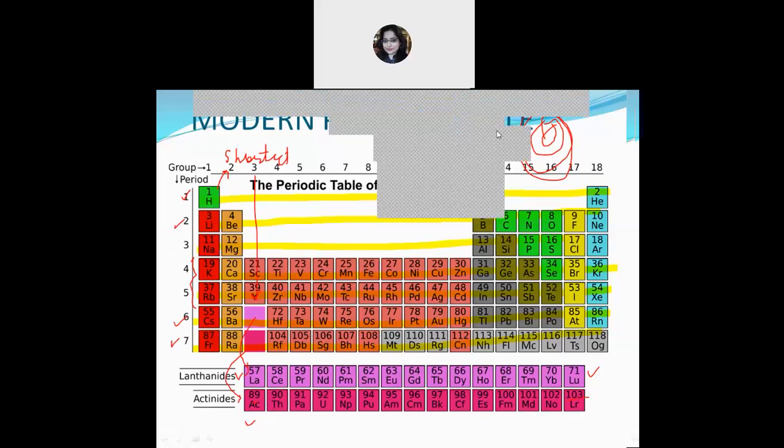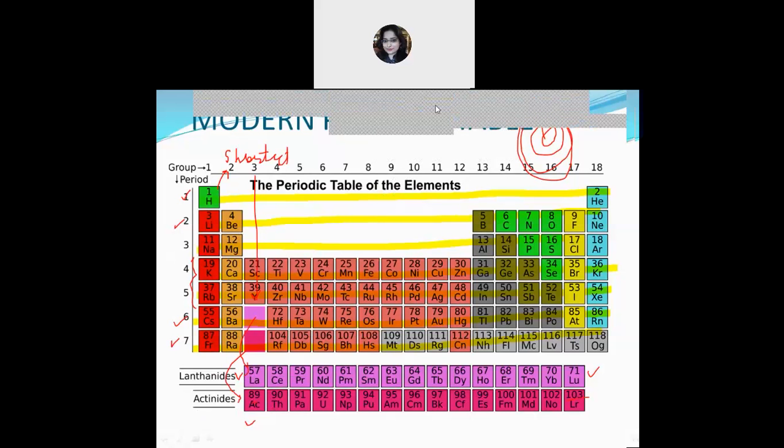You must be thinking why they have been placed in another space. Why is it so? Because in order to avoid undue expansion of the periodic table, the 4f and 5f transition elements have been placed separately.